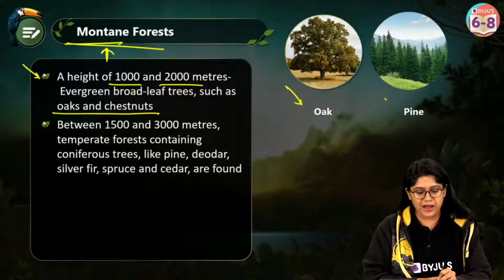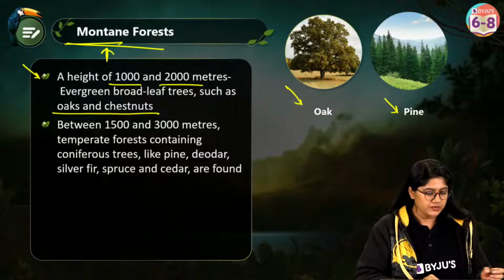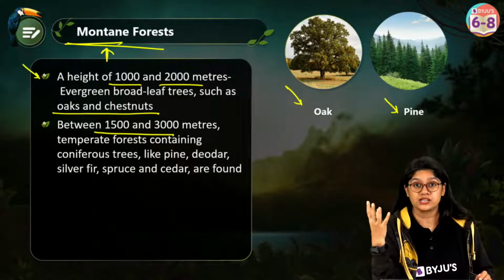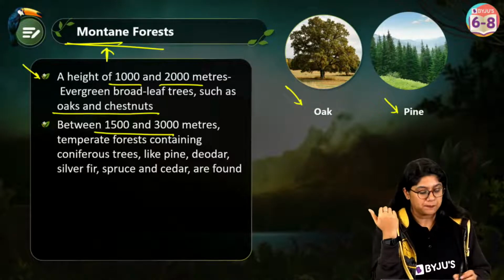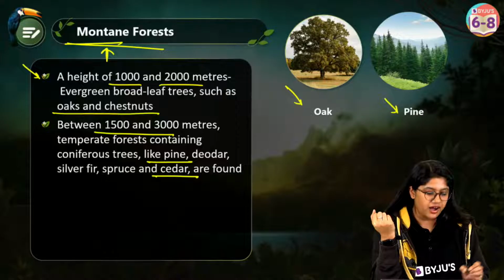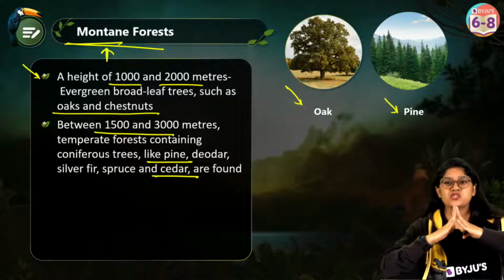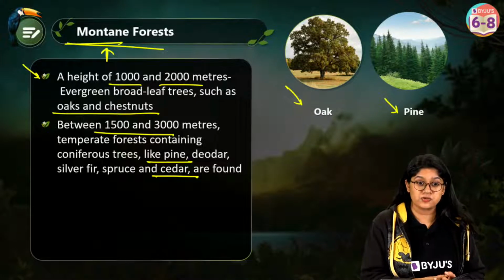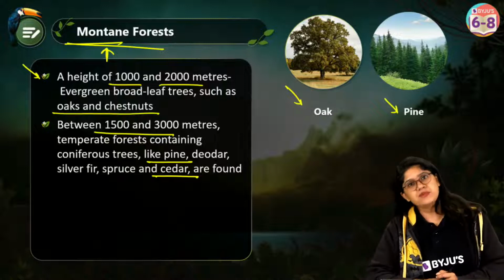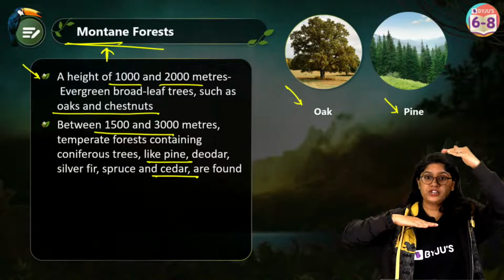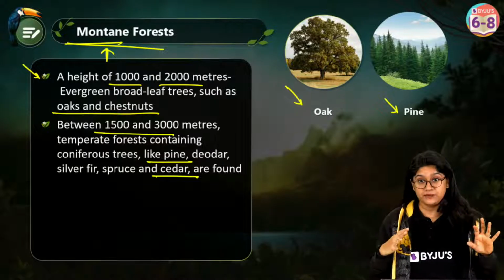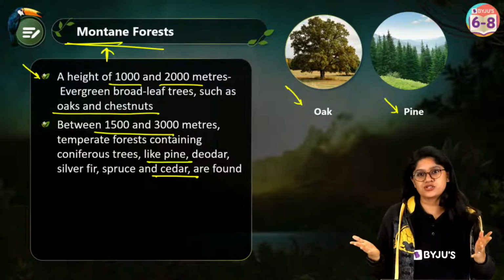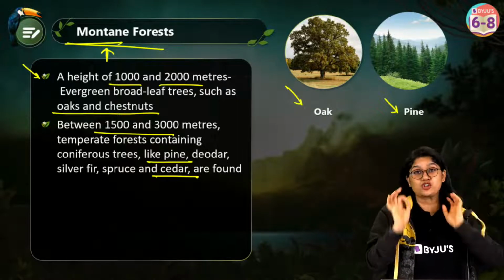Like oak trees, we have pine trees also, a little bit of them. Then of course as we go ahead from 1500 to 3000 meters, we'll have trees like pine trees, deodar trees, cedar, and all of these coniferous trees. The Christmas trees that we usually call. In Kashmir, oh, very good, you're in Kashmir. As we move from Himachal Pradesh to Jammu and Kashmir, we will see a drastic difference between the number of plants that we have, and the plant shapes and other things will also definitely change. This is important for all of us to remember.